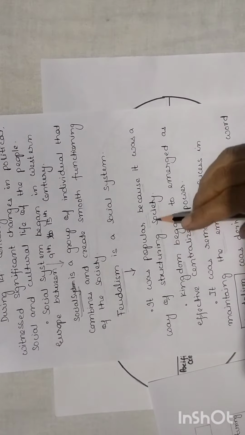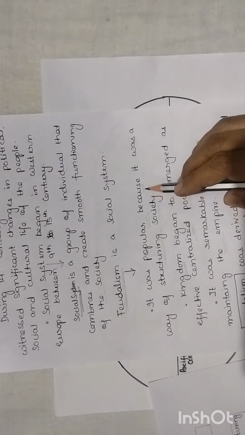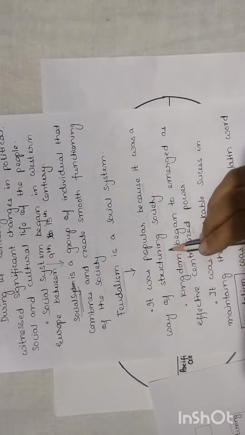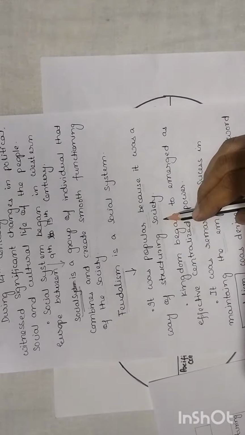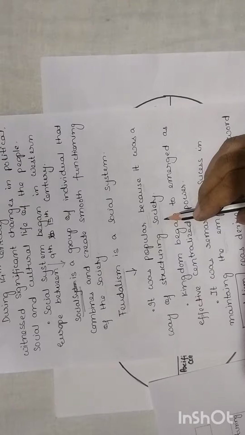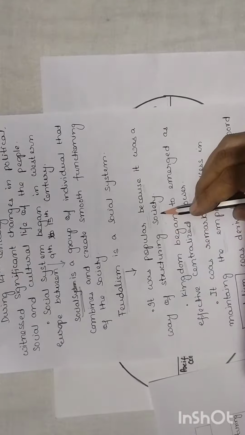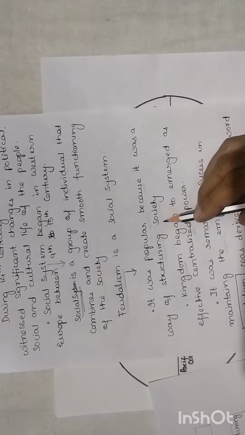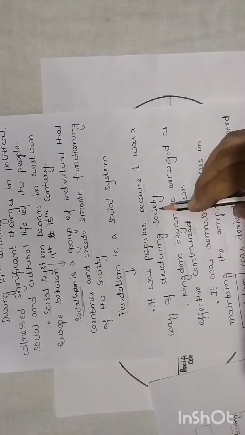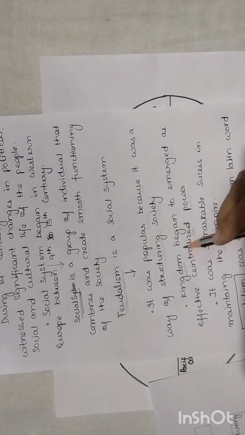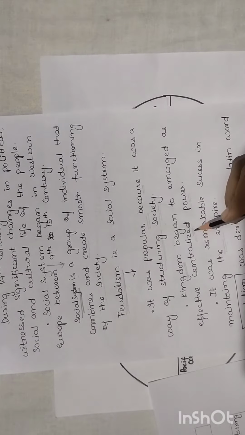It was very popular at that time because it was a way of structuring society. When feudalism came, the society was structured in a very good manner. Society got a frame, and it was structured in a very good way. Not only this, the kingdom began to emerge as an effective centralized power.